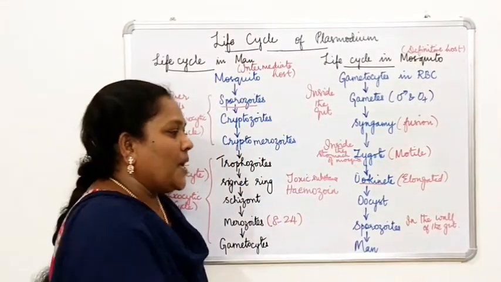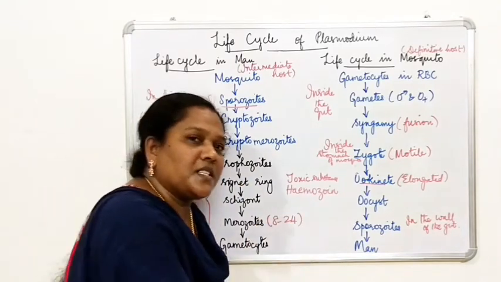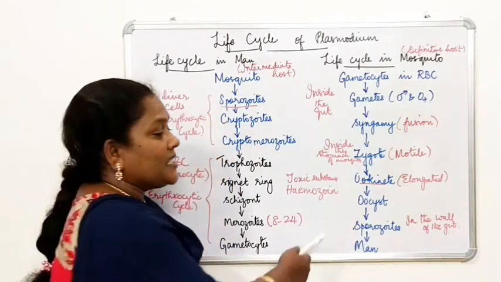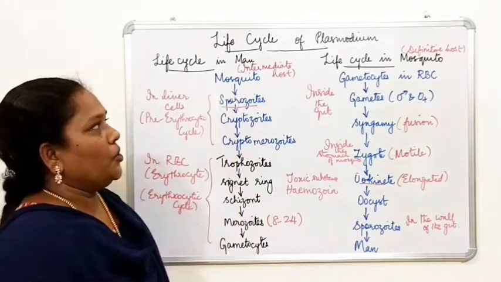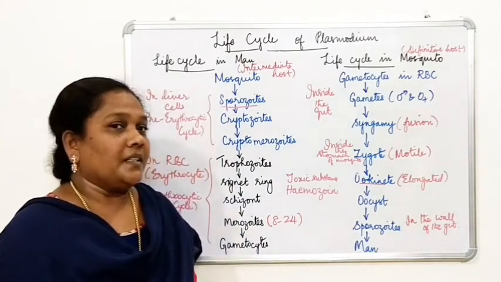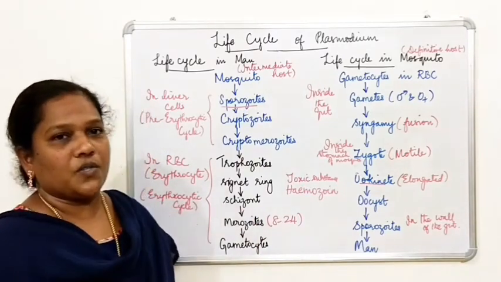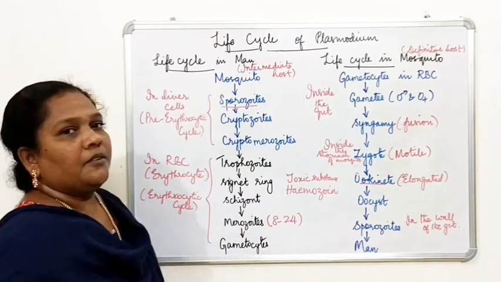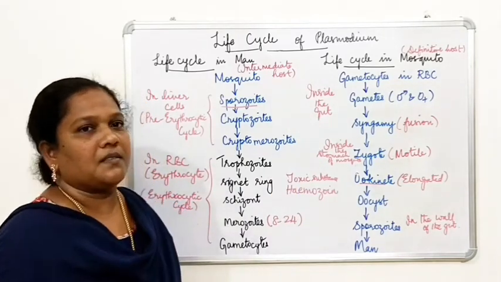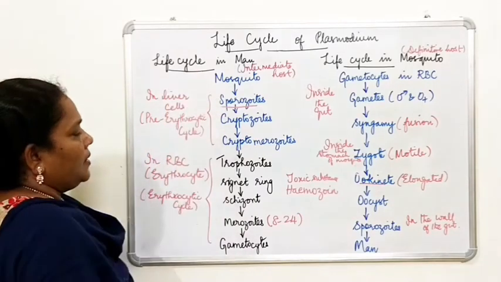So what happens when the mosquito that carries these sporozoites bites a normal man? It transmits the sporozoites of Plasmodium into the human. So to complete the life cycle of Plasmodium, it needs two hosts. One is the intermediate host and the other is the definitive host. So in one, the fully asexual stages of Plasmodium occur, whereas in the other, the sexual stage of Plasmodium occurs.